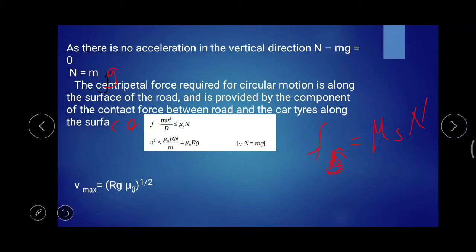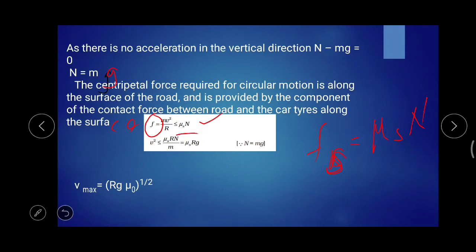So this mu s into N will be equal to mv square by r, that is the centripetal force over here. So here it is given that F is equal to mv square by r, which is less than or equal to mu s into N, where mu s into N is the Fs. We stated that the centripetal force in the case of the motion of a car is due to the frictional force. So here the centripetal force is equated with the frictional force.